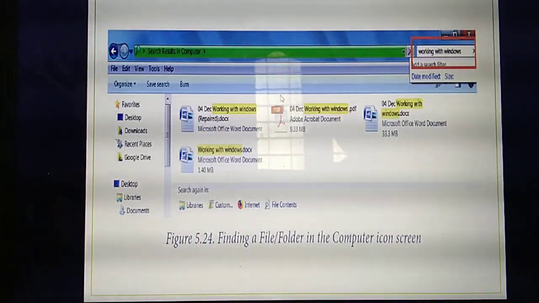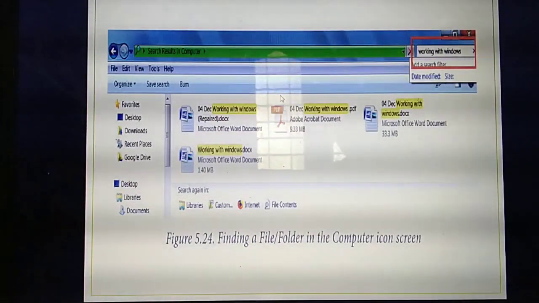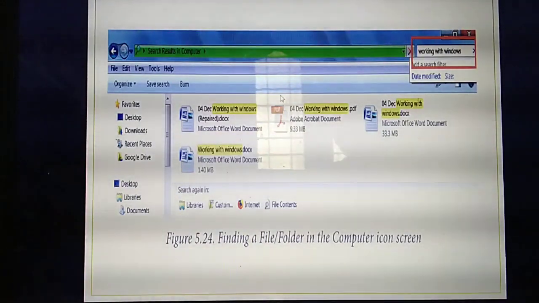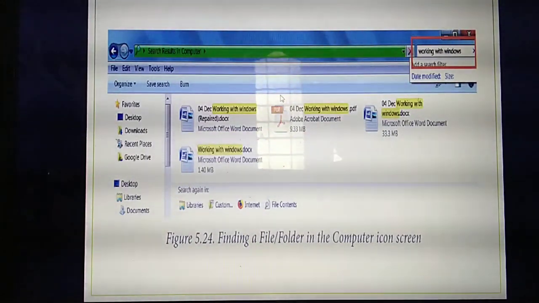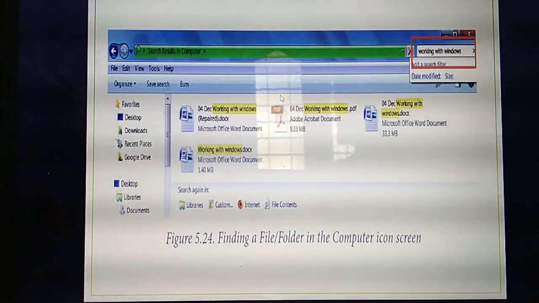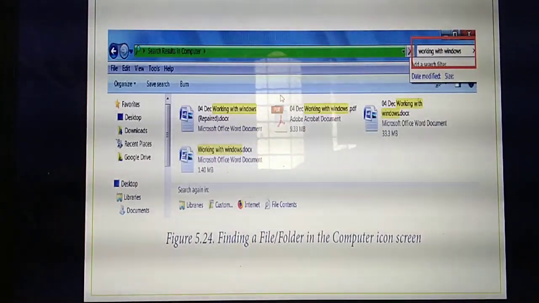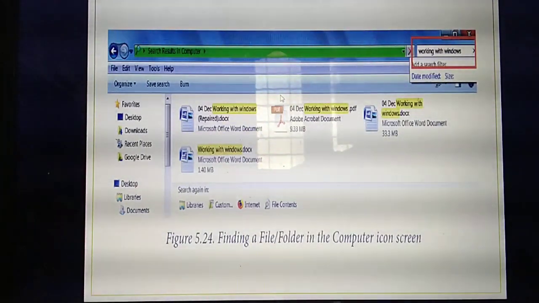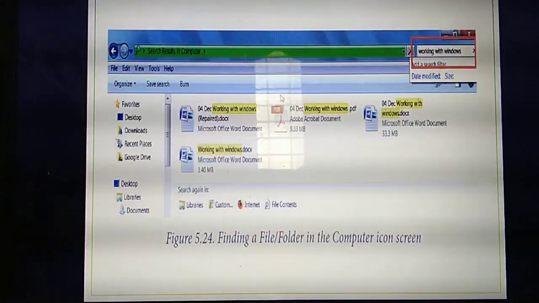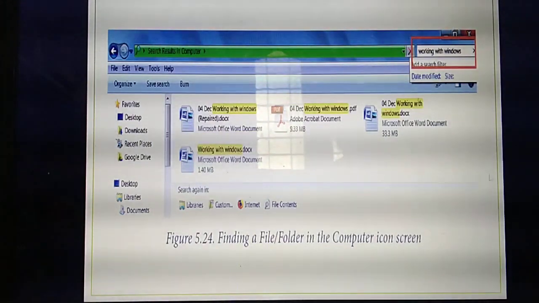So 3 methods we have studied. What are the methods? First method to find the files or folder is you need to click the start button. Then in that start button search box you need to type the file name. Then second method is above the search box in the start button, see more results will be there. In see more results you need to type your file name and directly you can open. Then third method is in the computer icon, where you need to open the computer icon. In the desktop the computer icon will be there. Double click the computer icon. Then the screen will open.